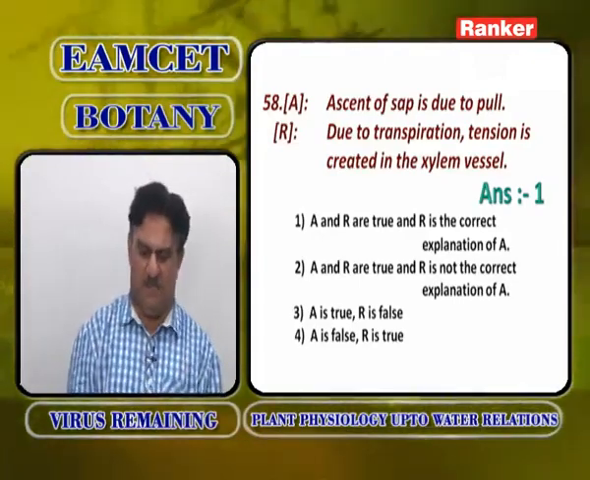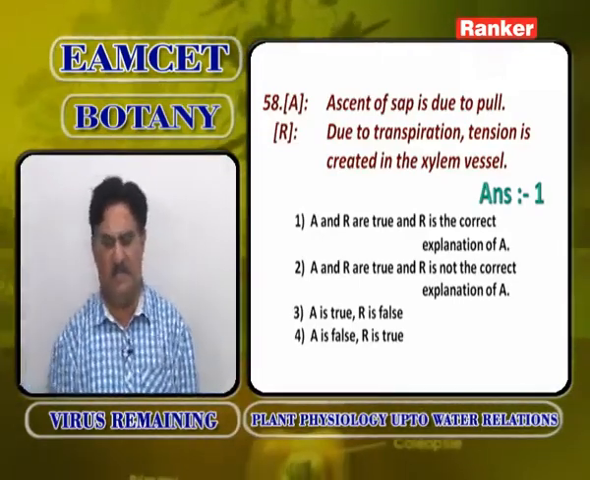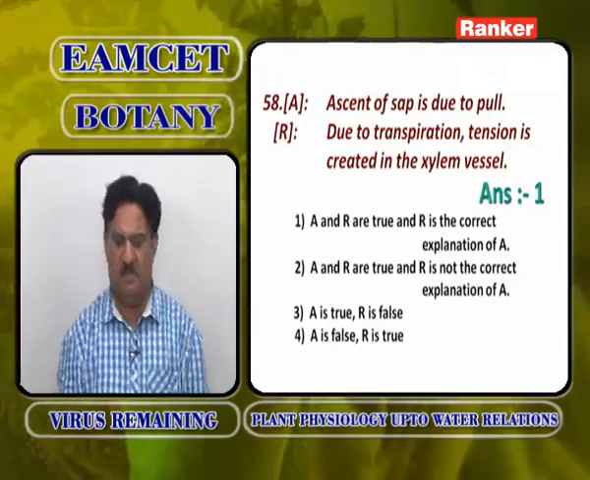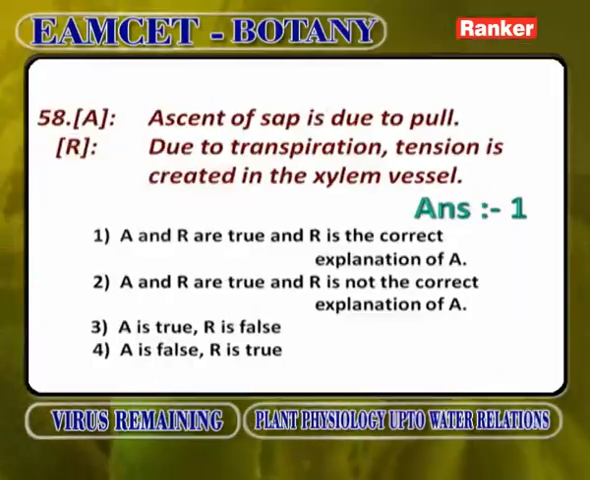And why this pull? Due to transpiration, tension is created in the xylem vessels. That's why this pull occurs. So, A and R are correct. R is the correct explanation of A, first option.